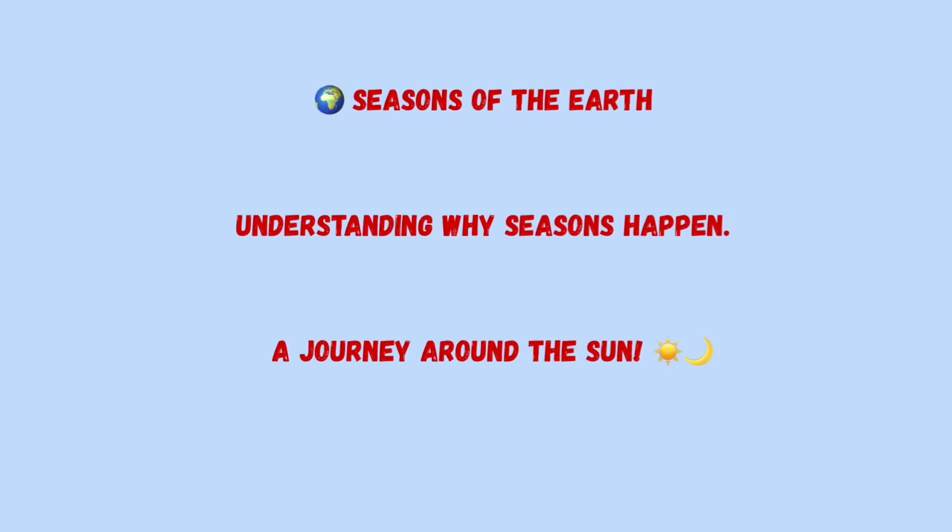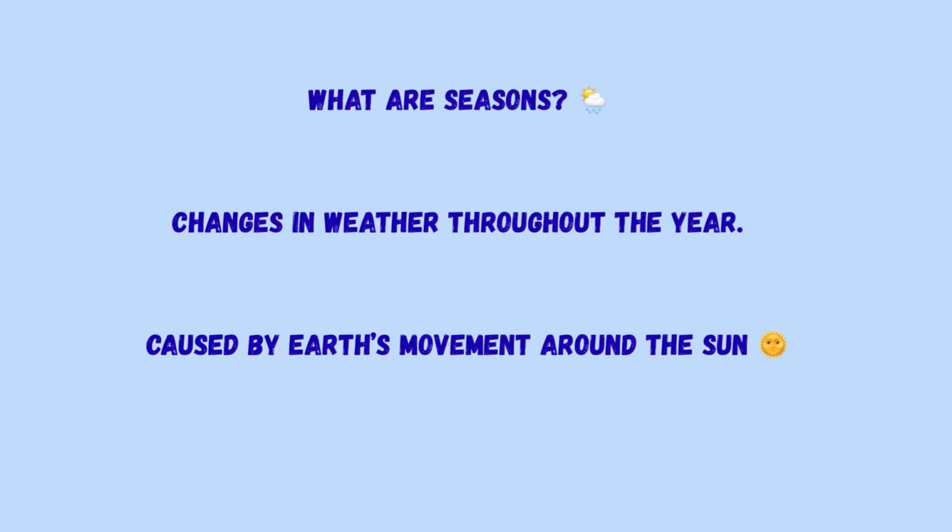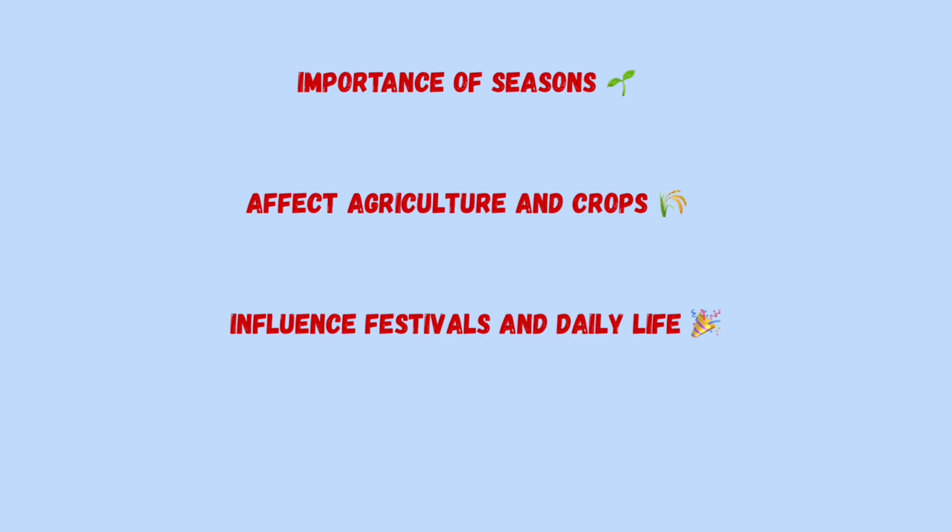Hello everyone, today we will learn about the seasons of the Earth, understanding why seasons happen, a journey around the sun. So now, what are seasons? Changes in weather throughout the whole year caused by Earth's movement around the sun. So what is the importance of the seasons? They affect agriculture and crops, and influence the festivals and daily lives.